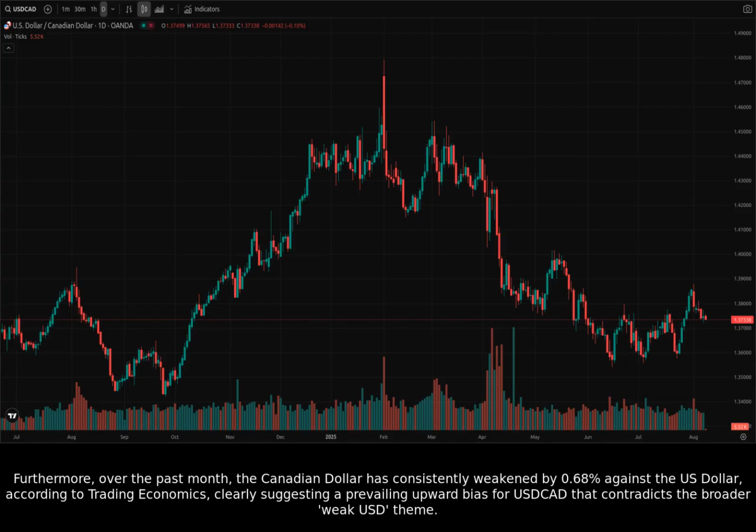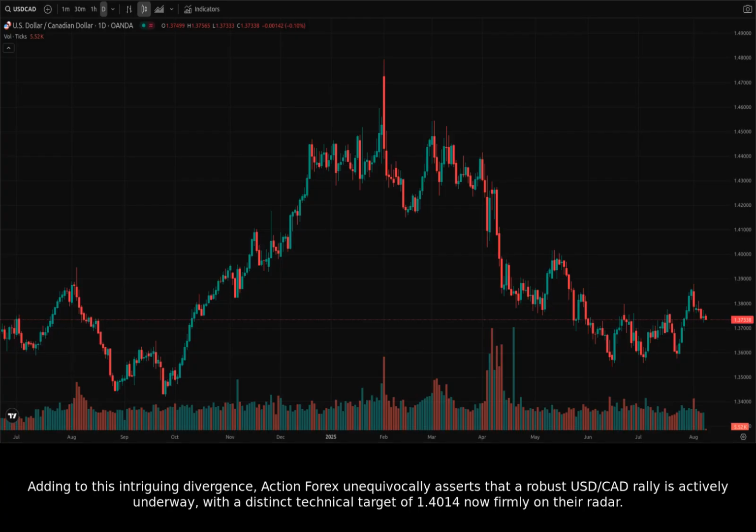Furthermore, over the past month, the Canadian dollar has consistently weakened by 0.68% against the US dollar, according to Trading Economics, clearly suggesting a prevailing upward bias for USDCAD that contradicts the broader weak USD theme. Adding to this intriguing divergence, Action Forex unequivocally asserts that a robust US dollar to Canadian dollar rally is actively underway, with a distinct technical target of 1.4014 now firmly on their radar.